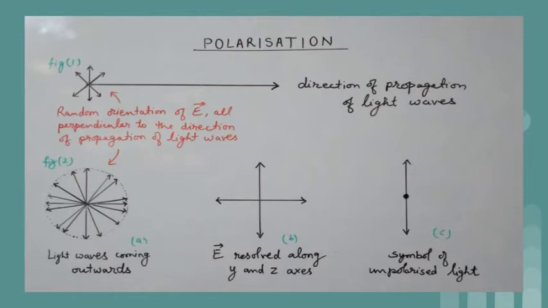If we consider the light from a common source to propagate along the x-axis, then all electric field vectors can be resolved into two components along y and z directions, so that net electric field can be found along y and z axes separately. And therefore, an unpolarized light can be considered as the superposition of two polarized waves whose planes of vibrations are perpendicular to each other. That can be seen in diagram 2b.